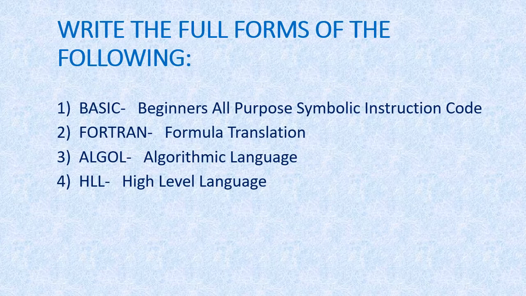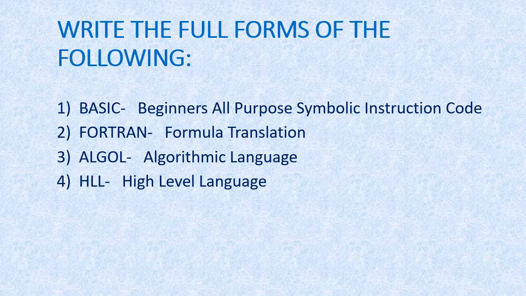Next is Fortran. The full form of Fortran is Formula Translation. Third one is Algol, A-L-G-O-L.